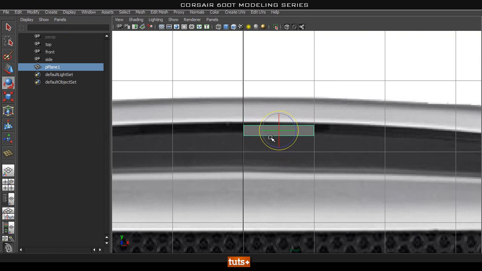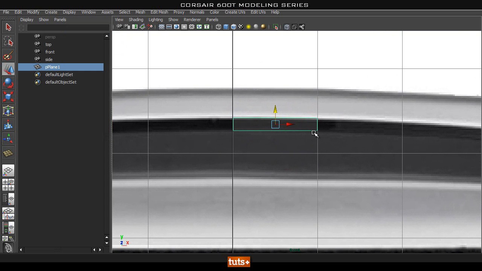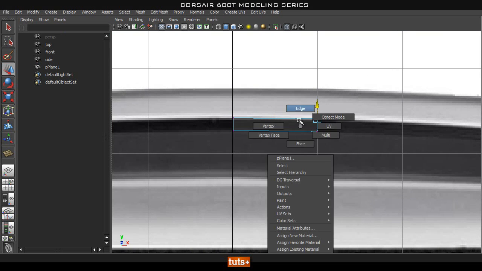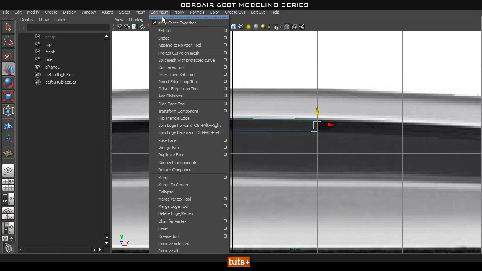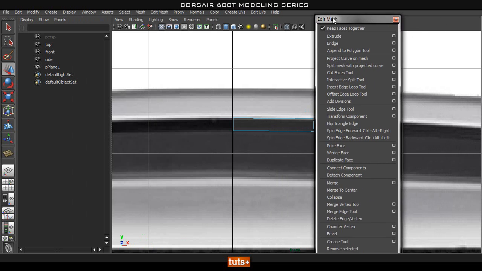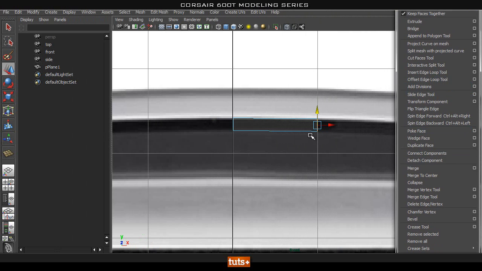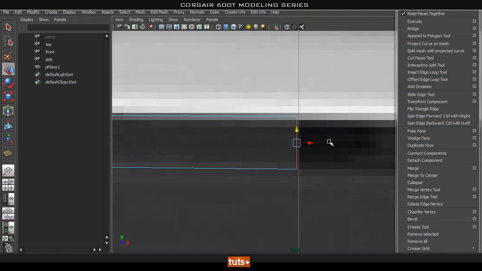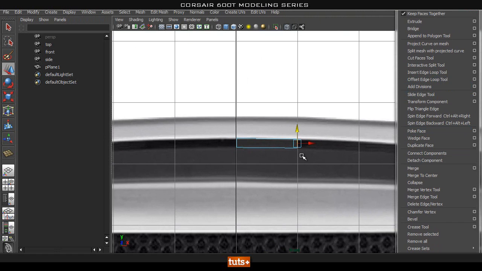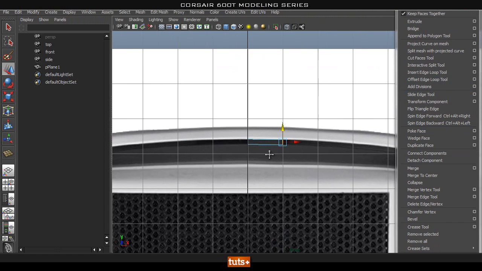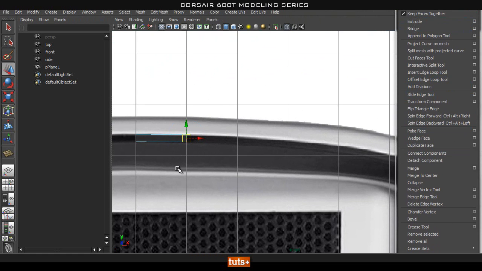Okay, so this is going to be pretty straightforward and simple. So turn on my X-ray, and then let's move this point around and that point around, and then select this edge, and we're going to start extruding this. I also normally tear off this panel to edit mesh and put it on the side, which is a bit more difficult when I have less space to work with, but I'm sure this will still do just fine. So let's extrude this, and then press W to move.